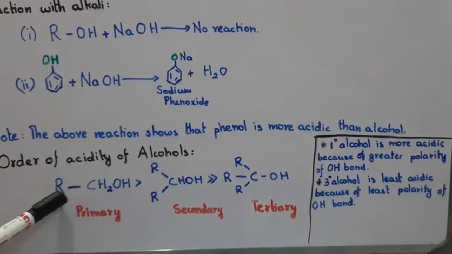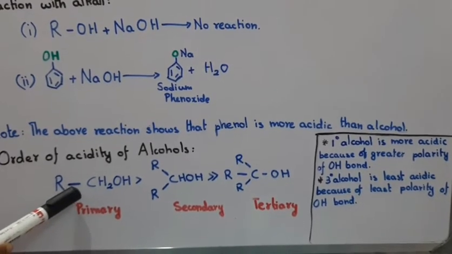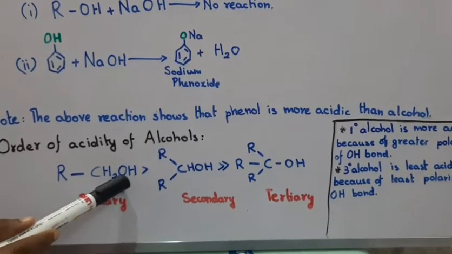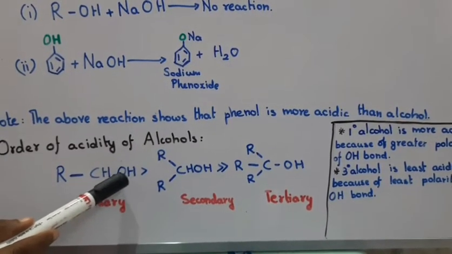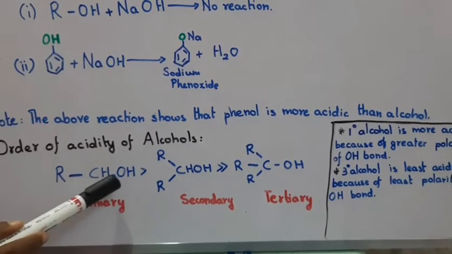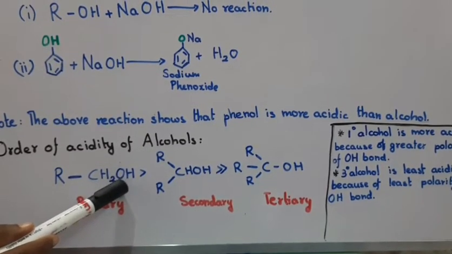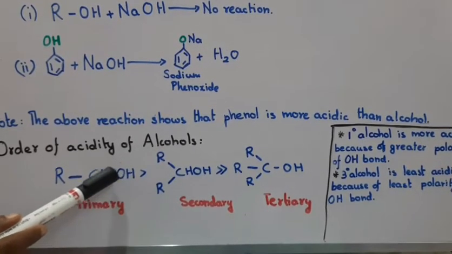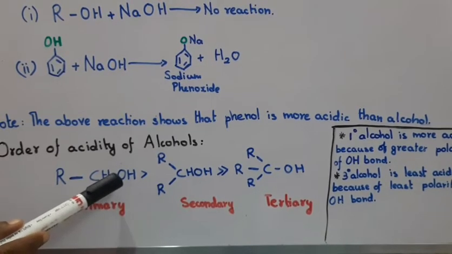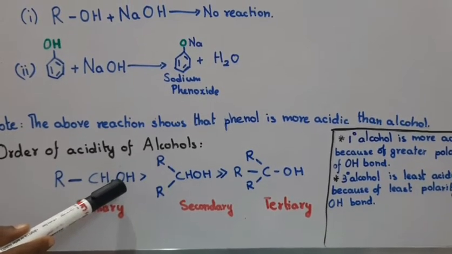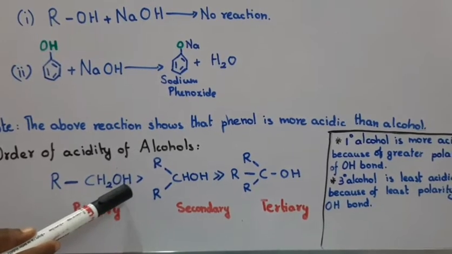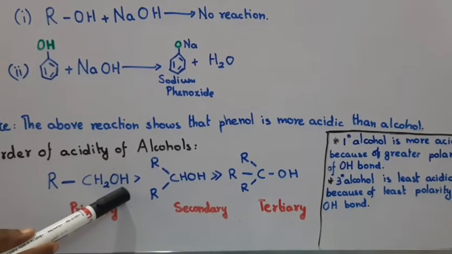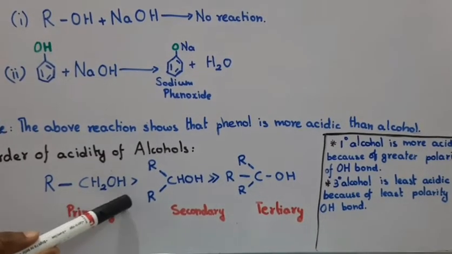The more electron releasing, the more electron density on oxygen. Oxygen is a highly electronegative element, so it accepts all the electrons and gets more electron density. This decreases the polarity of the OH group, and if the polarity of the OH group decreases, the acidic character also decreases.